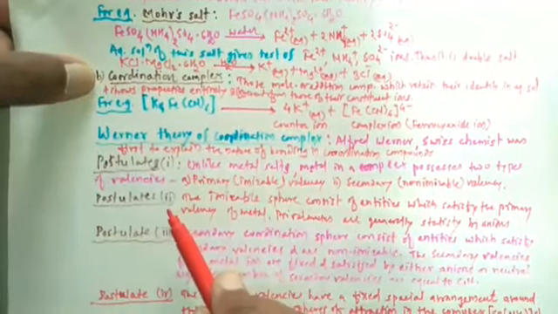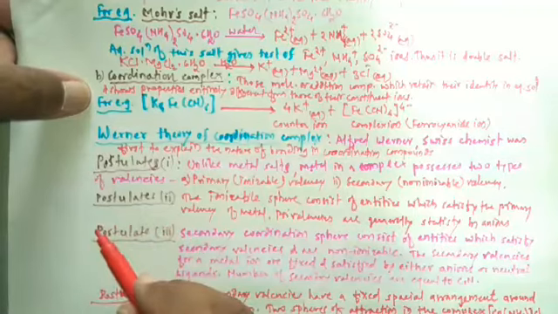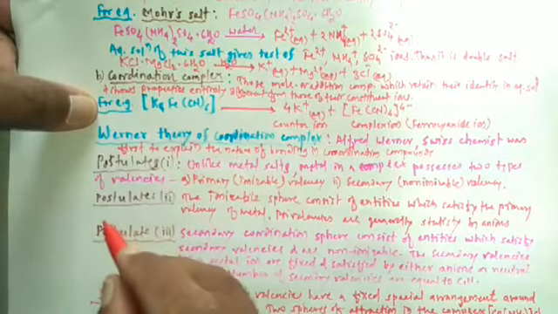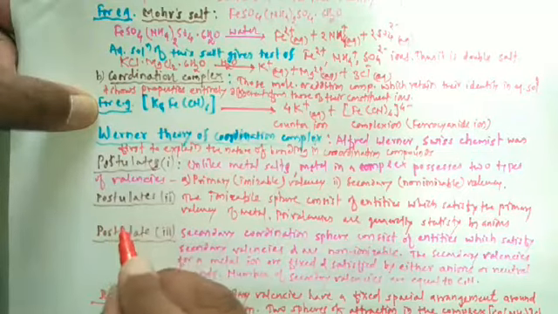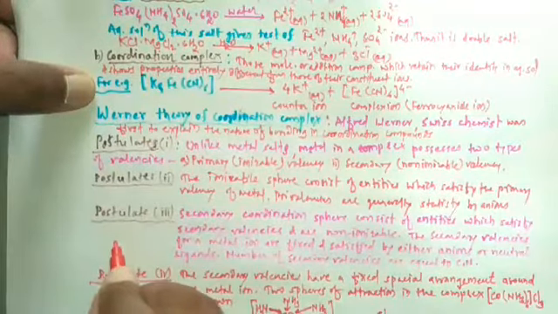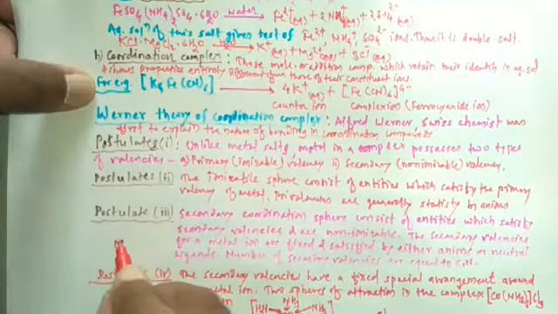According to Werner theory, there are two spheres of attraction around the metal ion. Suppose that this is the metal ion in the complex.